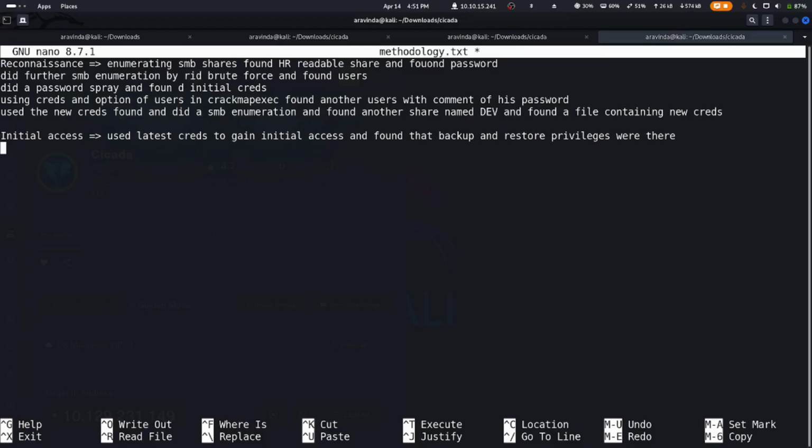So backup and restore privileges were there. And for the privilege escalation part, what we did was a reg save on SAM and system, a registry dump of SAM and system, so the SAM database as well as the system boot key, and gained domain admin access. So this is the methodology which we have used till now.